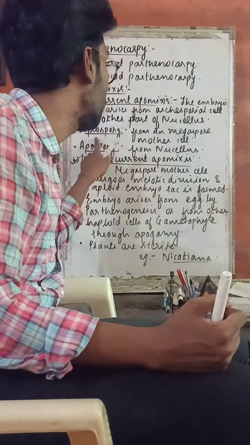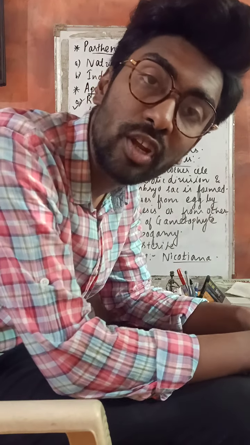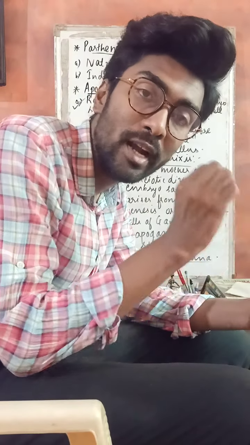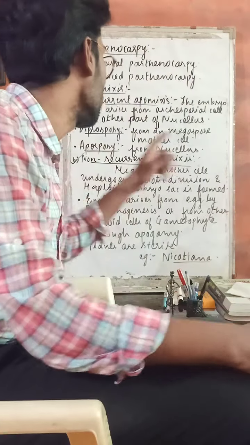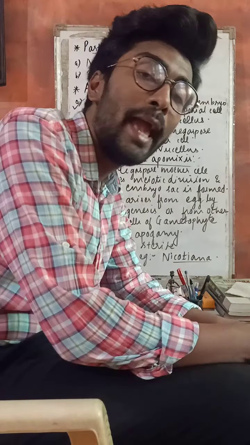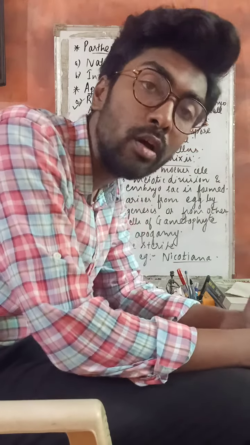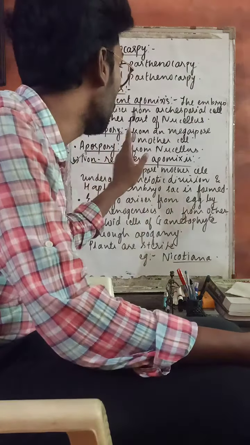Now what happens in diplospory? In diplospory, the formation of the embryo sac generally takes place from a megaspore mother cell. We all know that the megaspore mother cell is a diploid cell which is formed in the ovule, right? So from there, if there is a development of the embryo sac, we generally call it diplospory. Second is apospory. Apospory means here the embryo sac development generally takes place from the nucellus. Such kind of spory is generally called apospory.